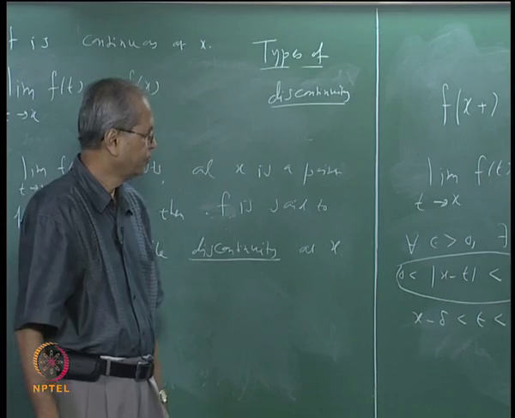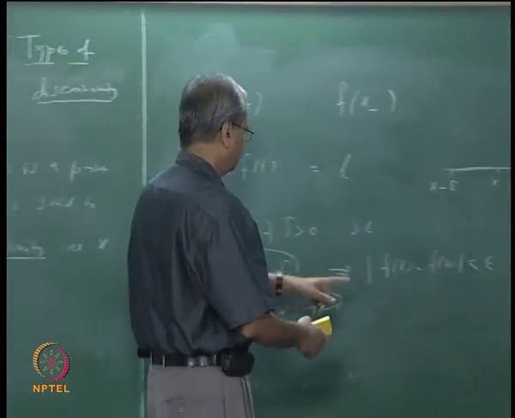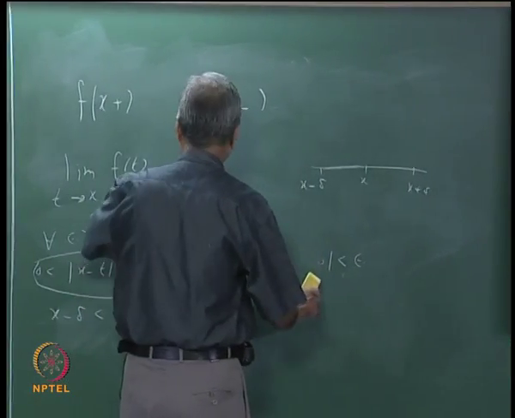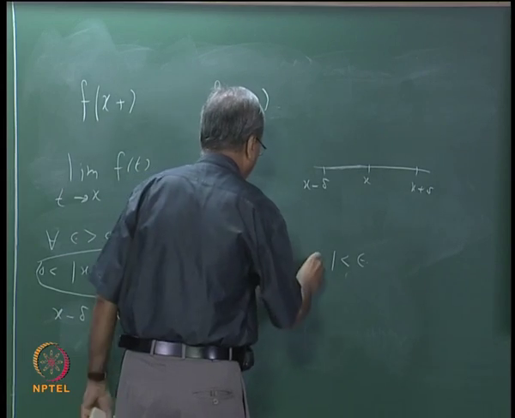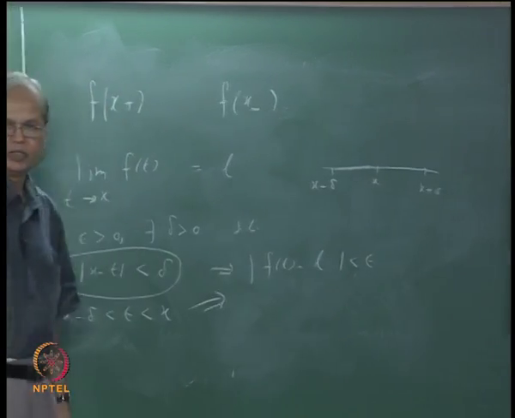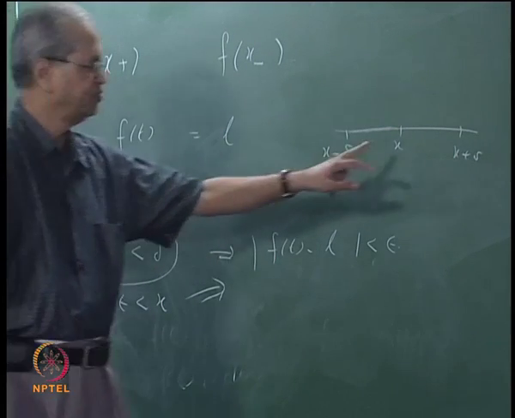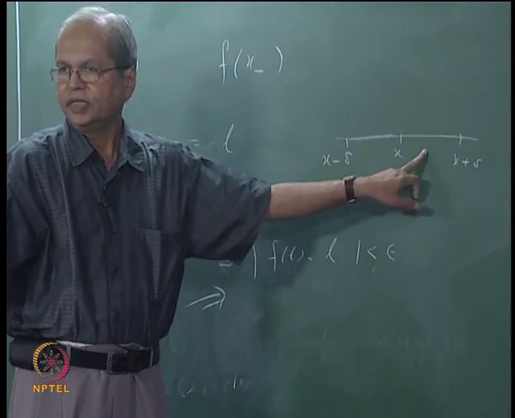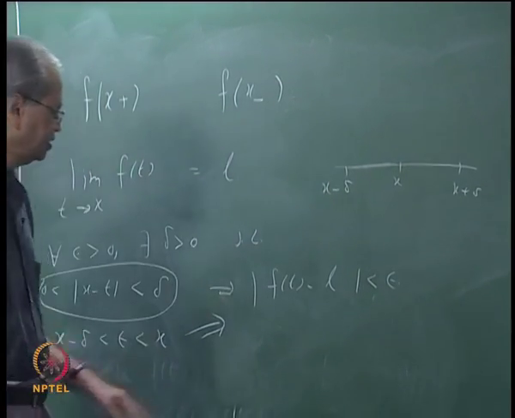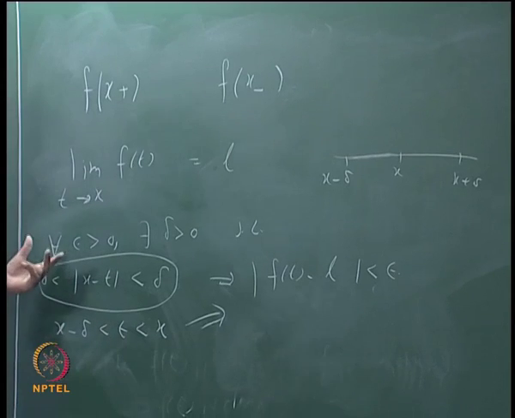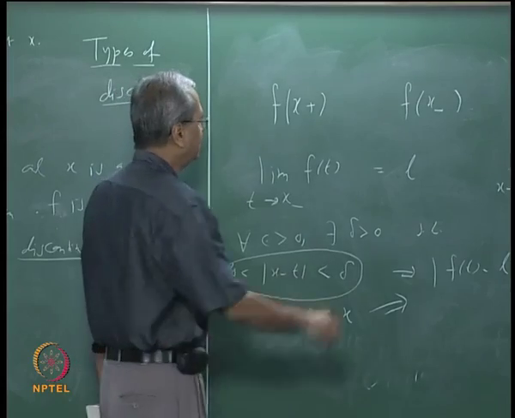Oh sorry, not fx, we are talking about limit being L, mod ft minus L less than epsilon. But we do not know anything about what happens if t is in this other half. If this happens, we say that this L is a limit of ft as t goes to x from left, and that is this notation.